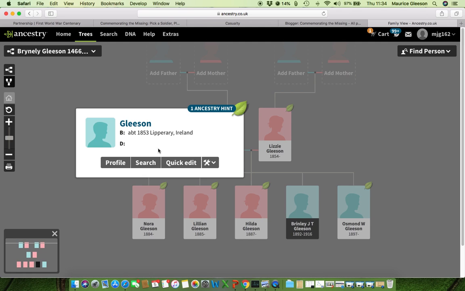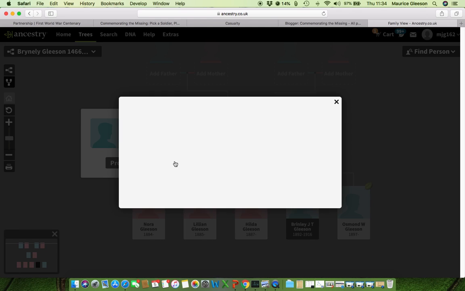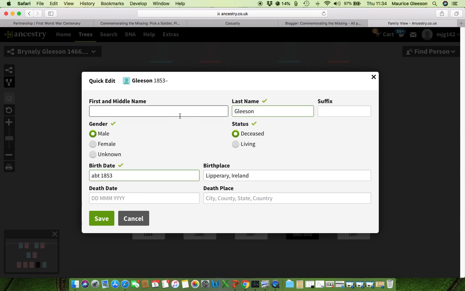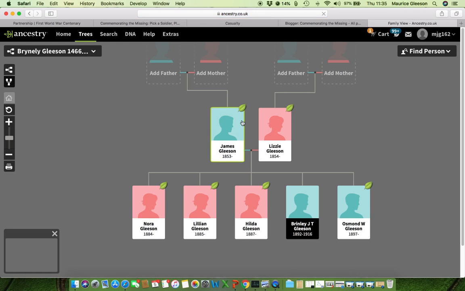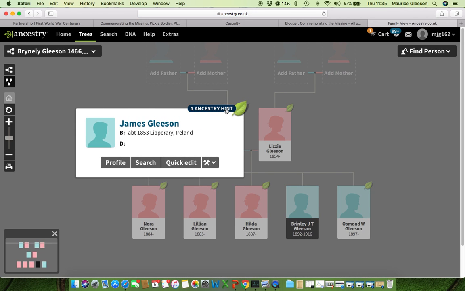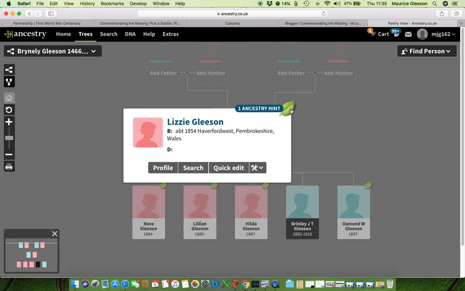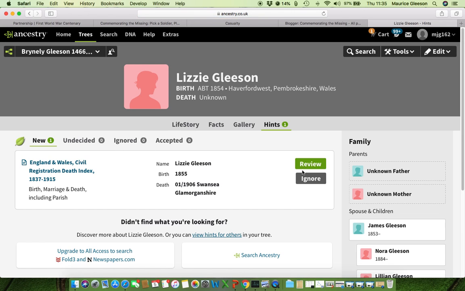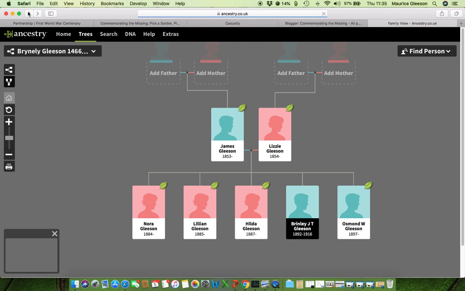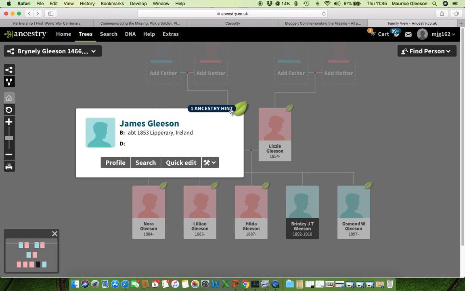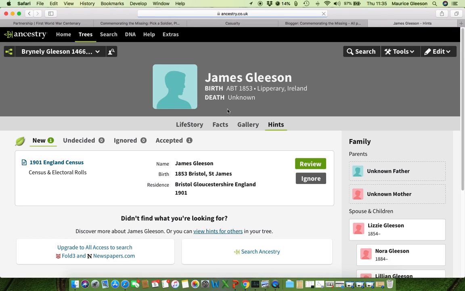And this really should be, we'll do a quick edit here and we add in James Gleeson to the father's name. And there may be people who have got other family trees associated with these people, and you can explore the hints to see if any of these make any sense, if any of them are definitely the people in the family tree.